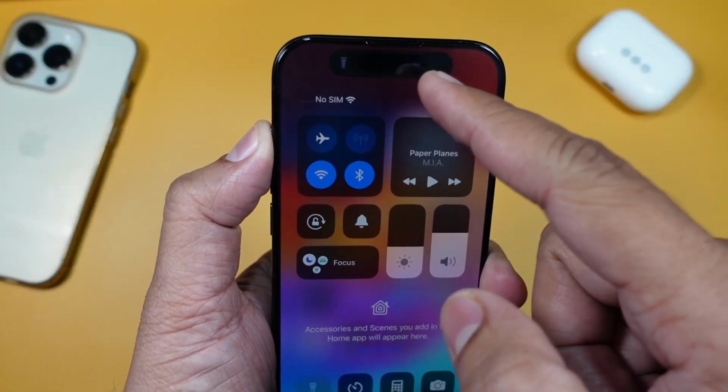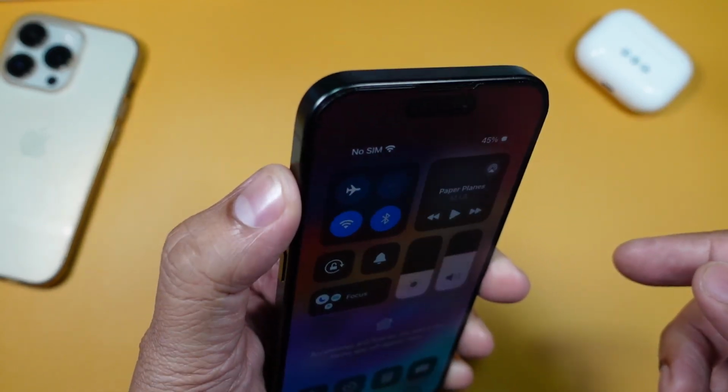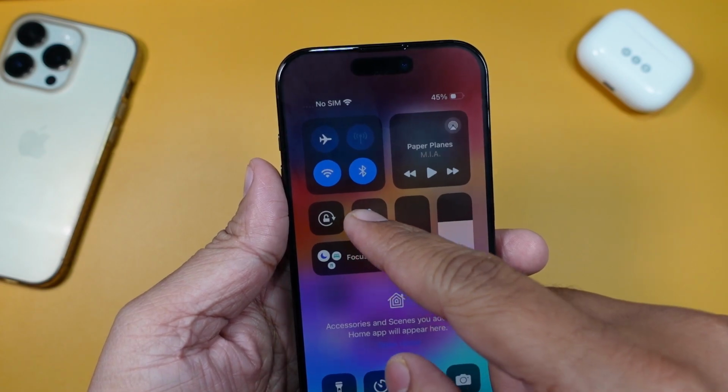I noticed that such activity can't appear on the dynamic island on the top edge of the display. But action button activity is a highlight pop-up in the dynamic island.